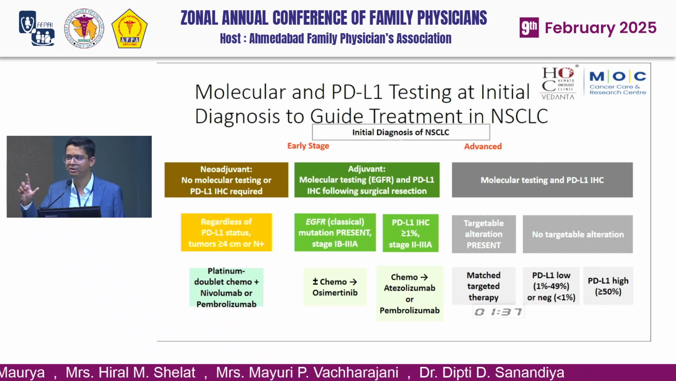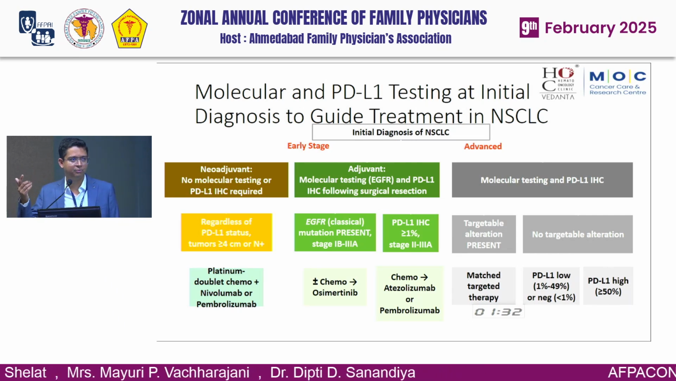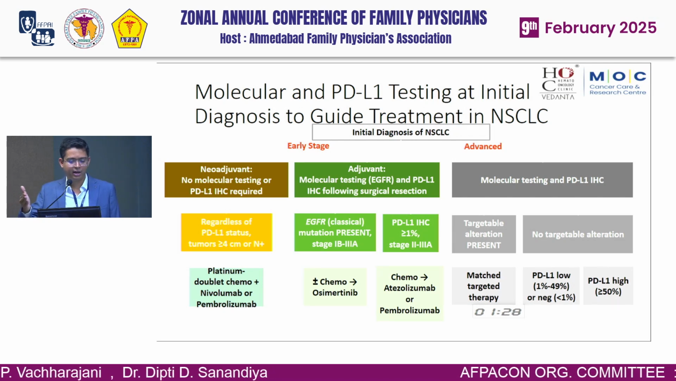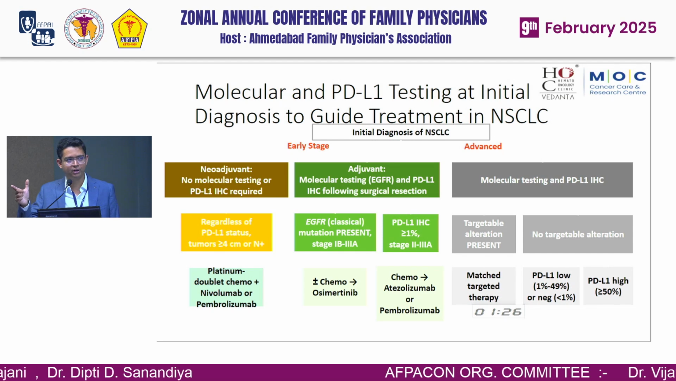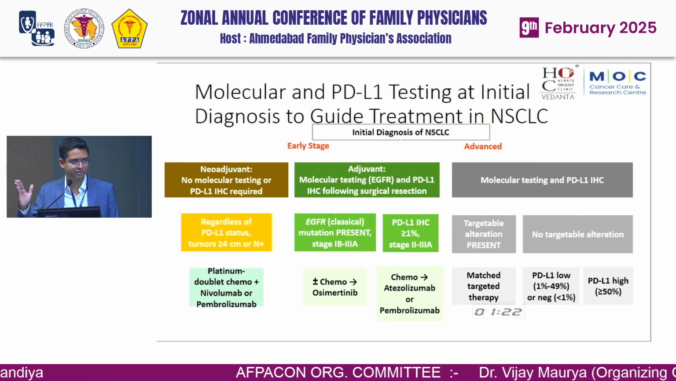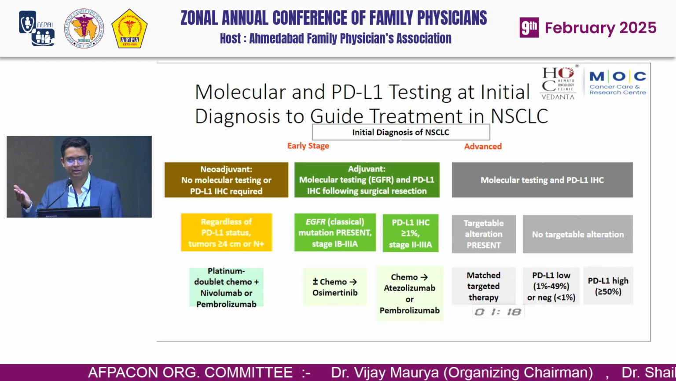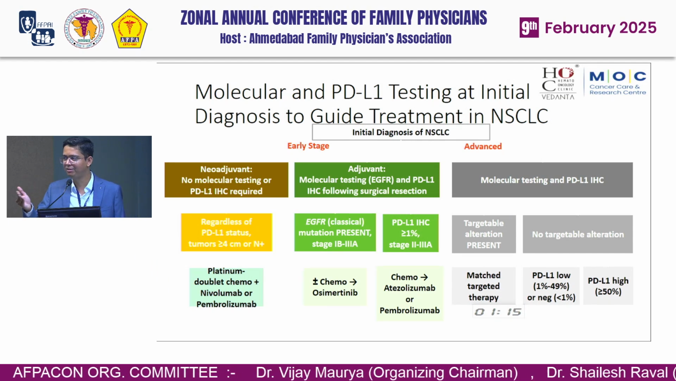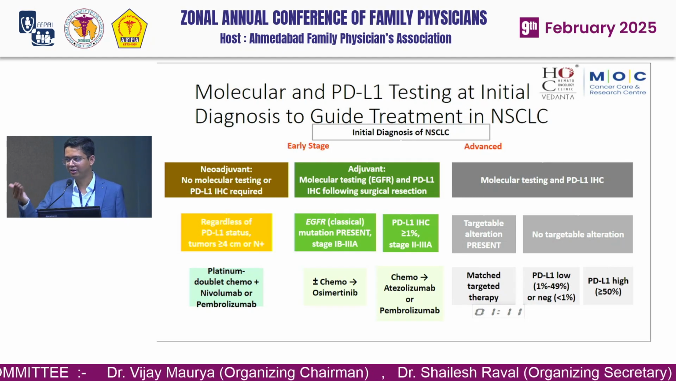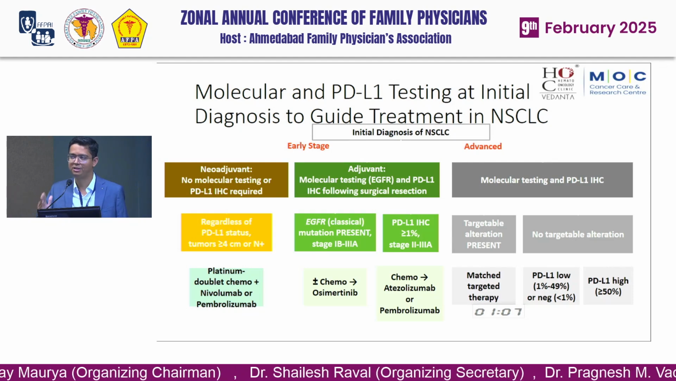Basically, for those tumors which are more than 3 centimeters or node positive, we must do chemotherapy with immunotherapy followed by surgery. In advanced stages, based on the molecular profile, we must treat the patient according to the mutations. If no mutations are found, we will do PD-L1 testing, and based on that we will do immunotherapy. If the patient is not a candidate for immunotherapy, then we will treat the patient with chemotherapy.